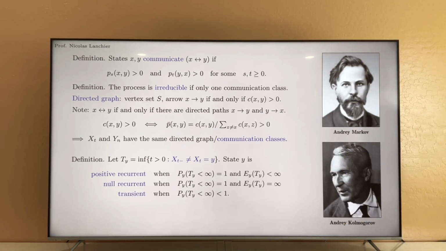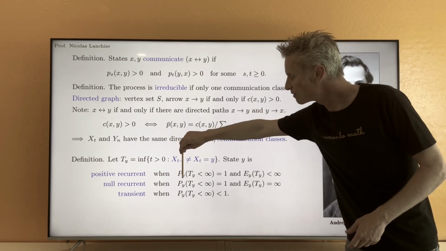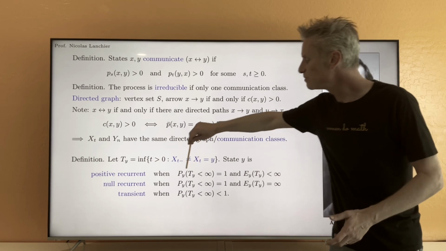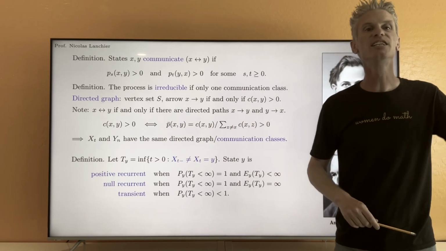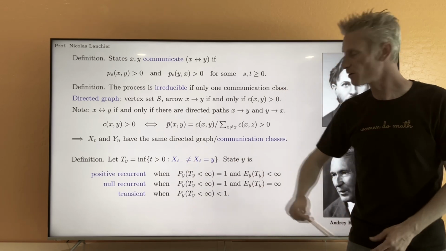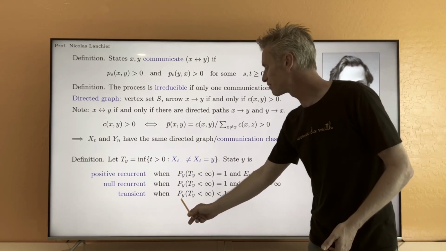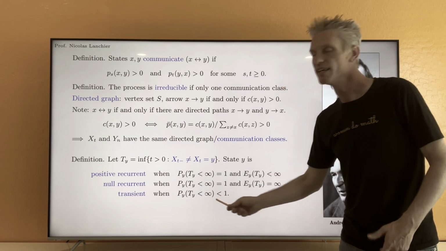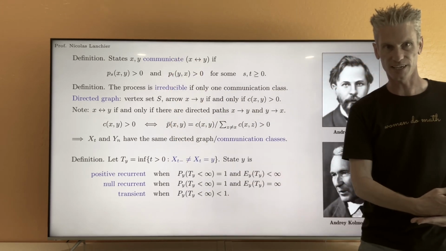We say that state y is recurrent if, starting from state y, T_y is finite with probability 1. This means that starting from state y, we are going to return to state y in a finite amount of time. This is the definition of recurrence that we have here and here. Transience means that starting from state y, there is a positive probability that T_y is infinite, meaning there is a positive probability that we'll never return to state y.